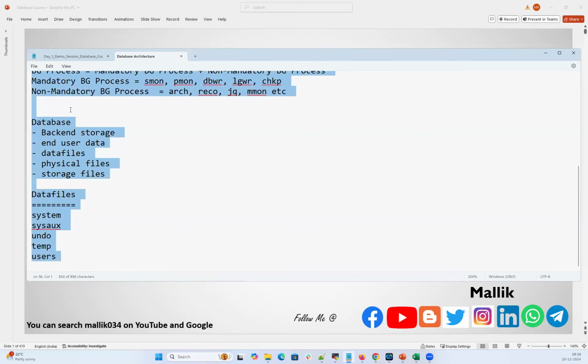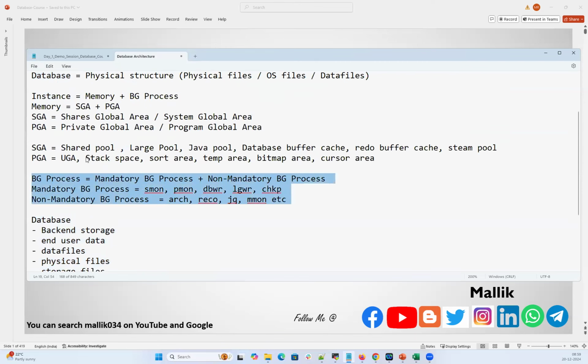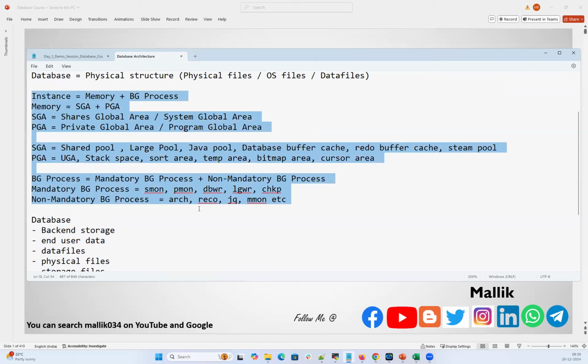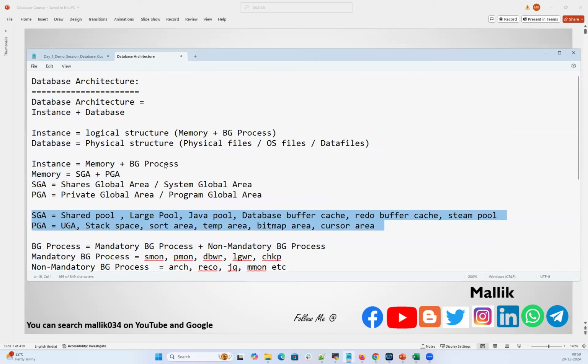As a DBA, you should be very, very strong on explaining each and every concept of this, each and every definition of this, each and every background process and its associated job, and each and every memory component and its associated job. You should be able to explain without any hesitation and without any other thought. Even in the middle of the night, if somebody wakes you up and asks about this architecture, you should be able to explain each and every component in detail.